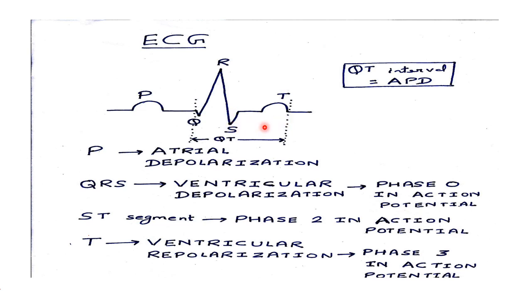denotes phase 2 in action potential. So in action potential, what is relevant here is phase 0, phase 2 and phase 3. We know that phase 0 in action potential denotes ventricular depolarization. On ECG, it is represented by QRS complex. Phase 2 in action potential is represented on ECG by ST segment, and phase 3 in action potential denotes ventricular repolarization, and it is represented in ECG as T wave.